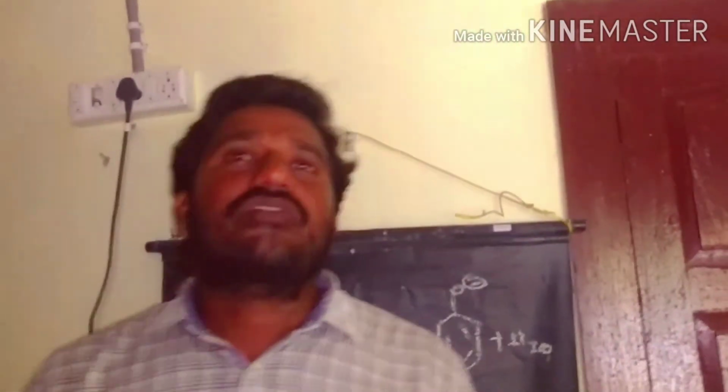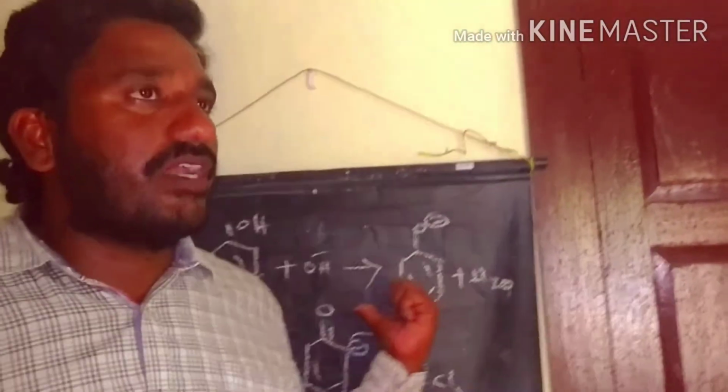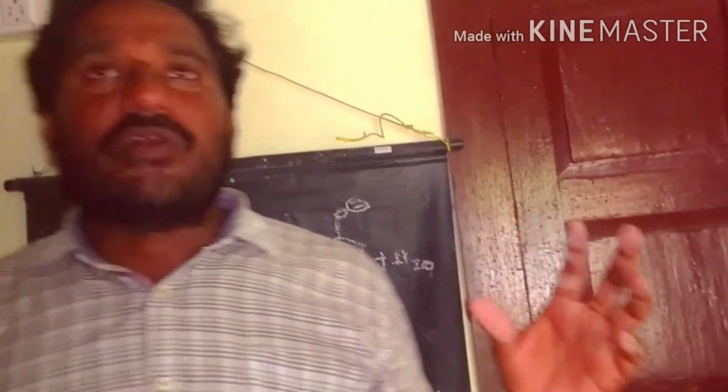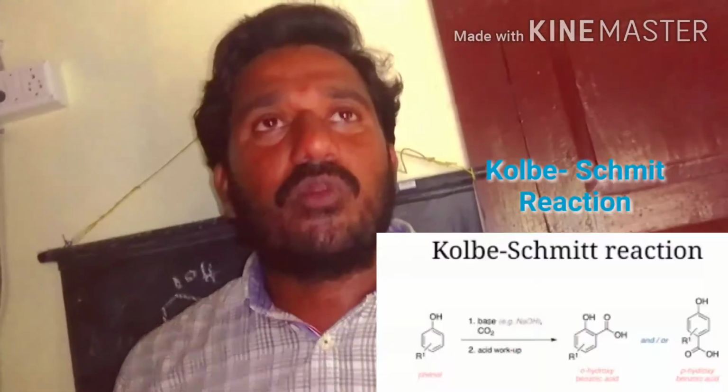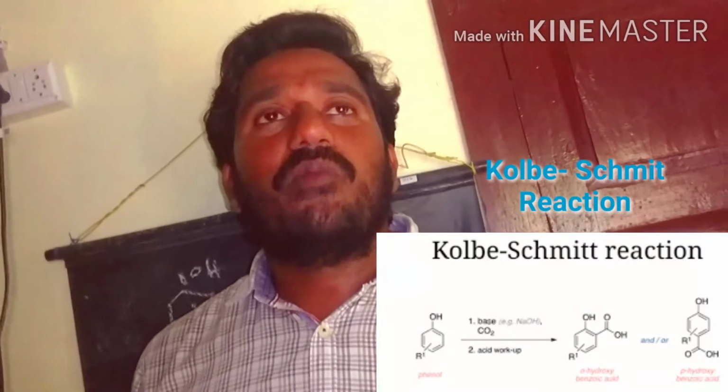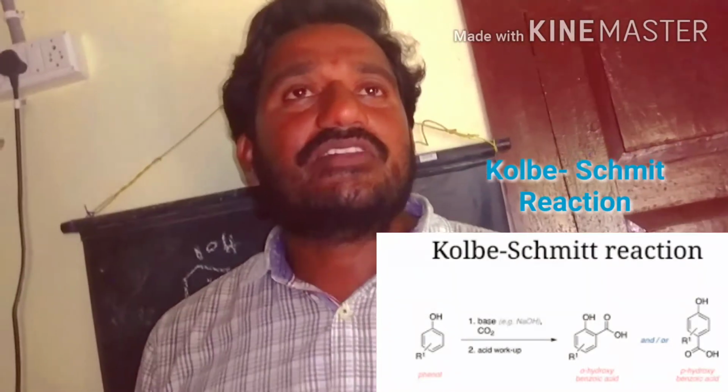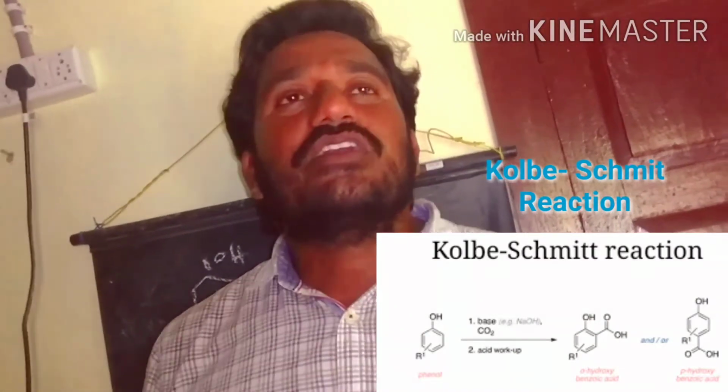Phenol reacts with chloroform in the presence of a base, sodium hydroxide or potassium hydroxide, at 70 degrees temperature to produce orthohydroxy benzaldehyde and parahydroxy benzaldehyde. This is the way to prepare them from phenol. Next we discuss the Kolbe-Schmidt reaction, in which we prepare salicylic acid from phenol.